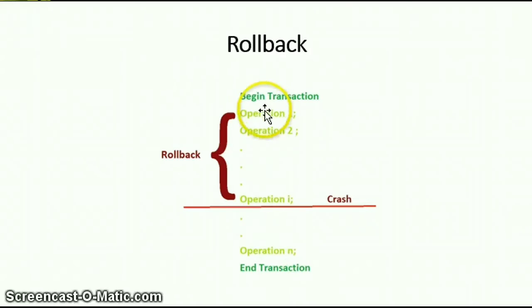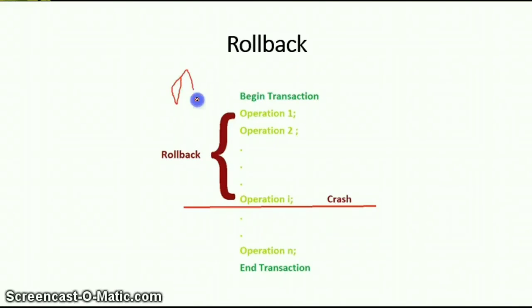But in the abort case, suppose operation 1 executes successfully, operation 2 successfully, and so on till operation I we have successfully completed, and after operation I some kind of failure or system crash occurs. So the changes made by these operations, we need to roll back, means we have to reach our initial state, the state where we started the execution of the transaction.